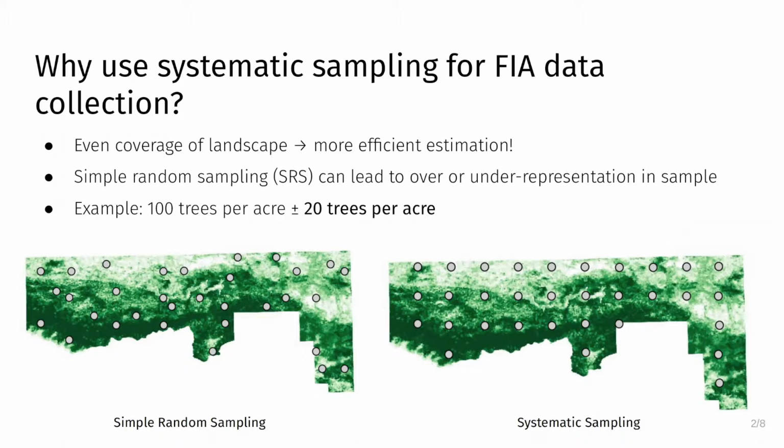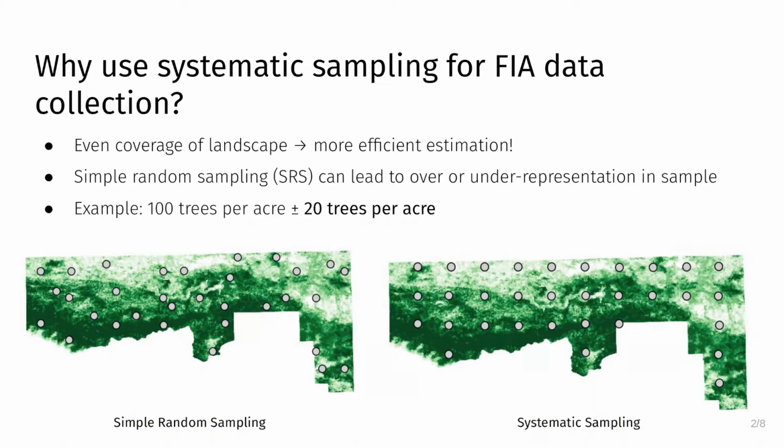Currently, the FIA follows a quasi-systematic sampling design, but for the purposes of our project, we focus solely on a systematic sampling design. A brief review of a systematic sample is that you randomly select the starting location and space the rest of the observations in the sample at a set distance apart to form a sample resembling a grid, such as the one on the right.